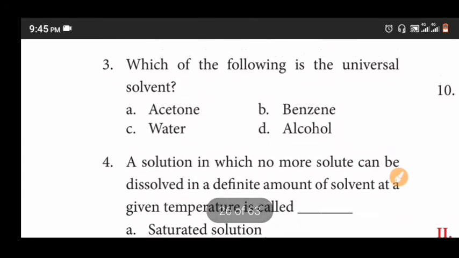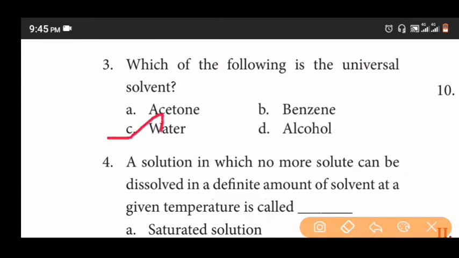Third question. Which of the following is a universal solvent? Acetone, benzene, water, alcohol. The correct answer is option C, water. Fourth question.